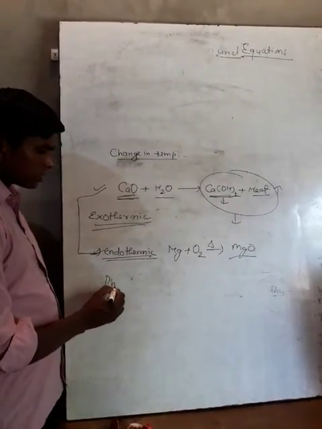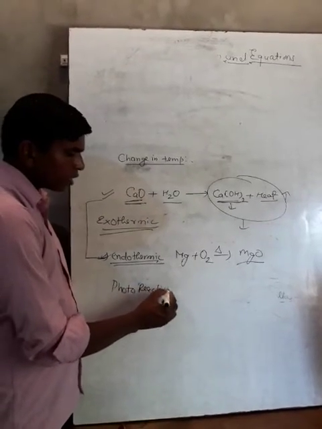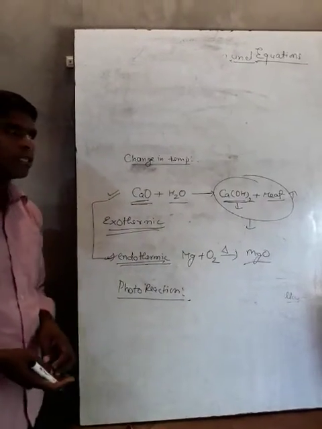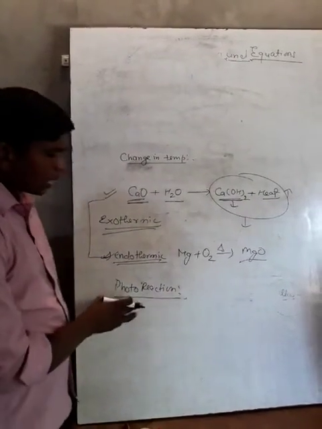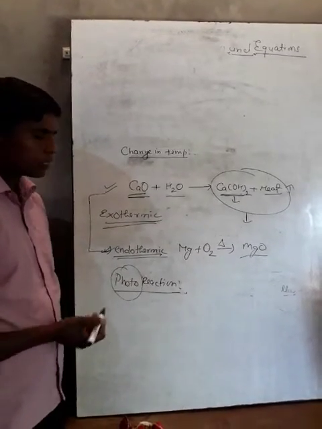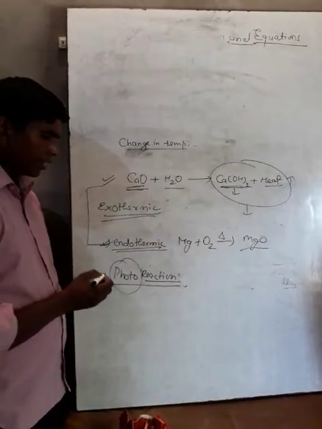Some reactions take place in the presence of sunlight. Those reactions which take place in the presence of sunlight are called photoreactions. What is called a photoreaction? It is a reaction that occurs only in the presence of sunlight.